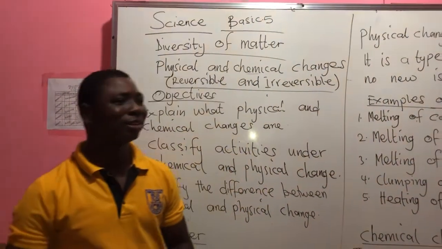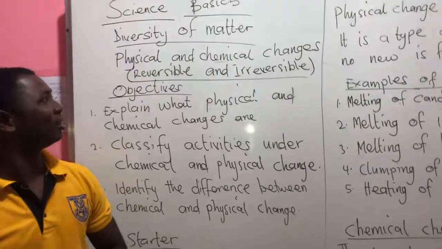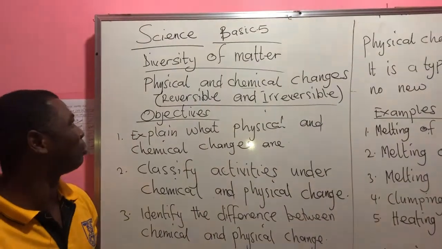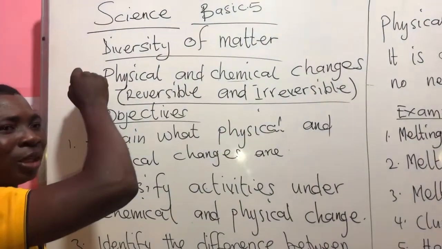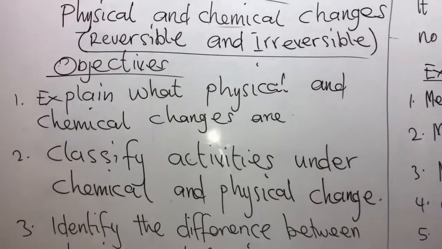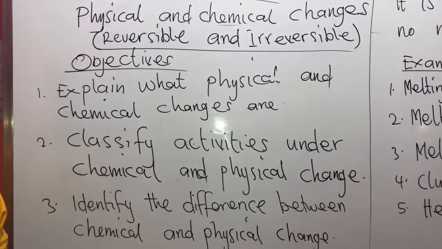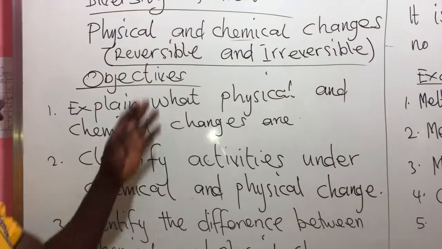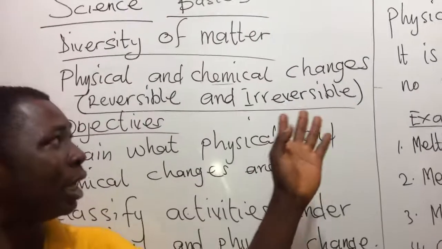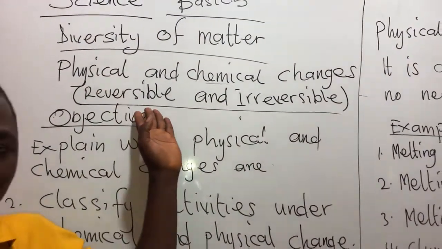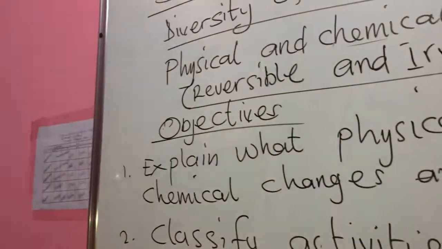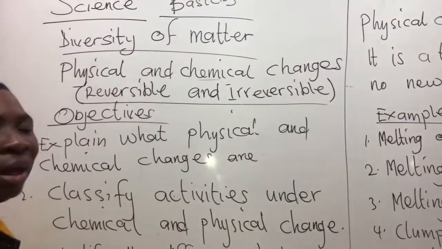We are still going to learn science and integrated science. And then, what are we going to talk about? Diversity of matter. And the sub-strand or subtopic we want to talk about is physical and chemical changes. Physical and chemical changes can also be called reversible and irreversible. Physical changes can be called reversible, and chemical changes can be called irreversible. Okay?